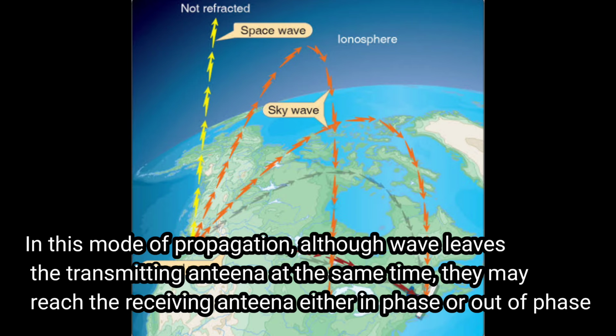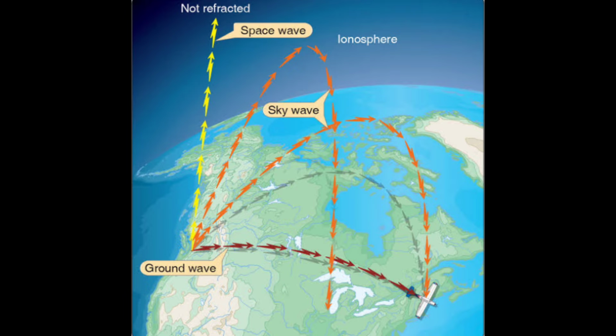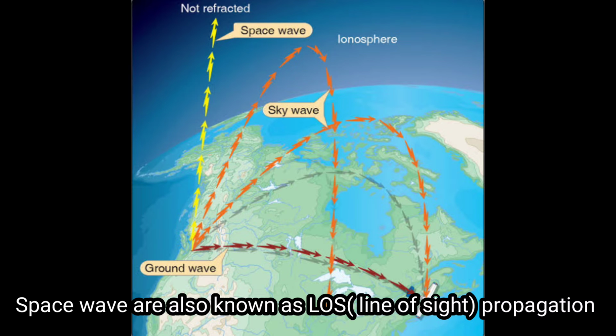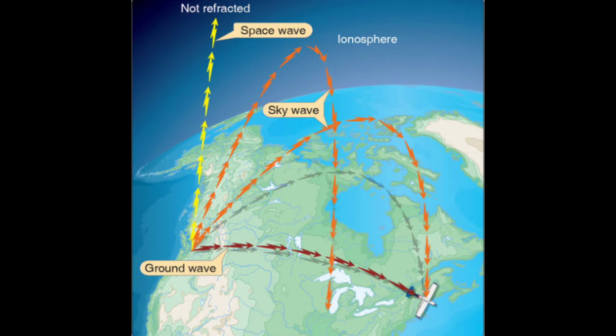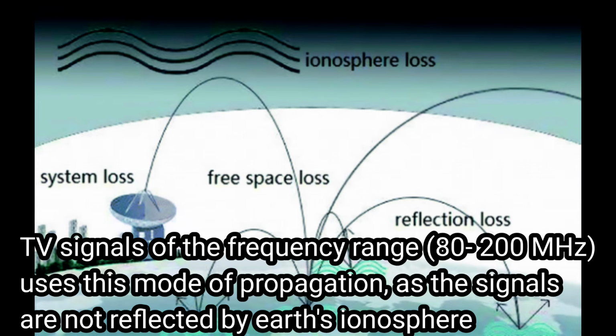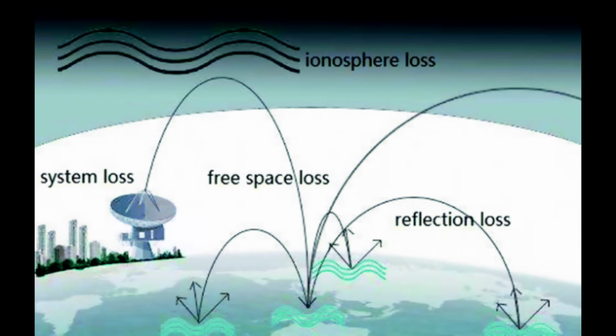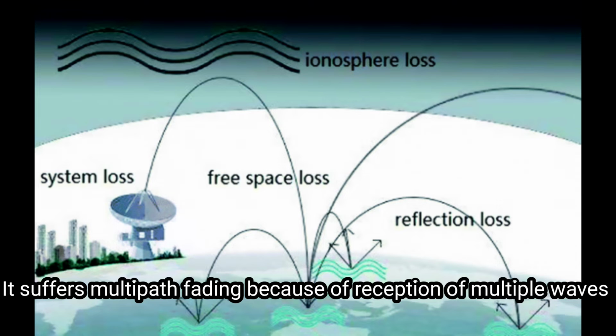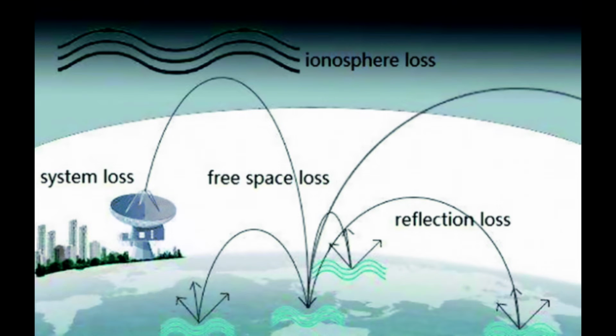In this mode of propagation, although the waves leave the transmitting antenna at the same time, they may reach the receiving antenna either in phase or out of phase because the two waves travel different path lengths. Space waves are also known as line of sight propagation, and it is limited by the curvature of Earth. TV signals of the frequency range 80 MHz to 200 MHz use LOS propagation or space wave propagation, as the signals are not reflected by the Earth's ionosphere. It suffers multipath fading because of the reception of multiple waves.